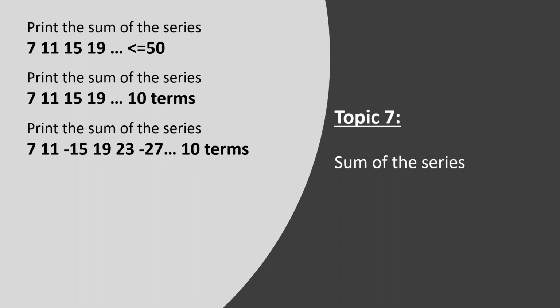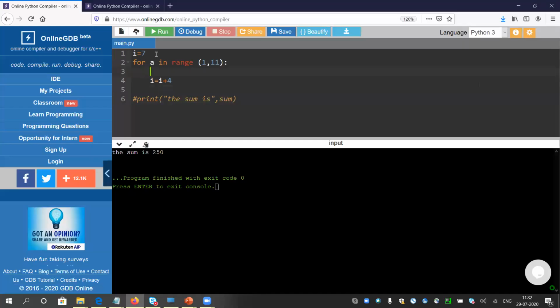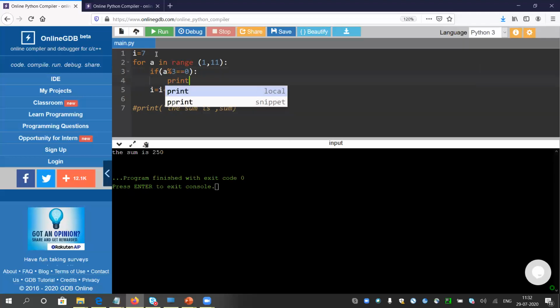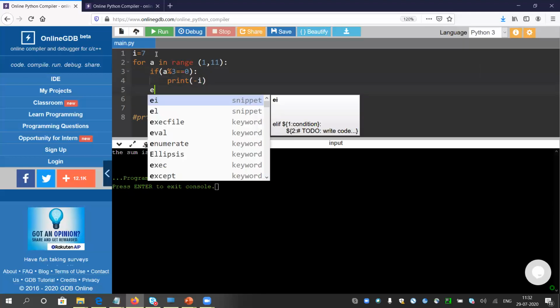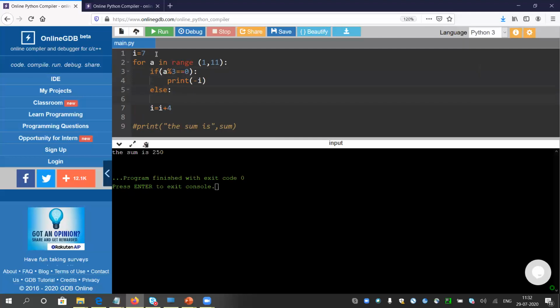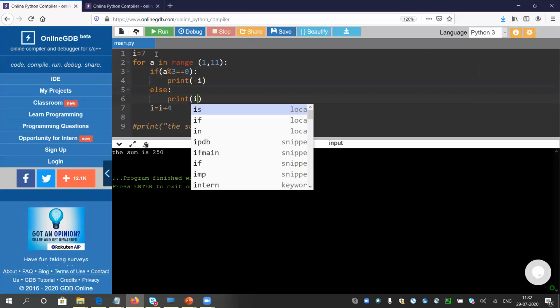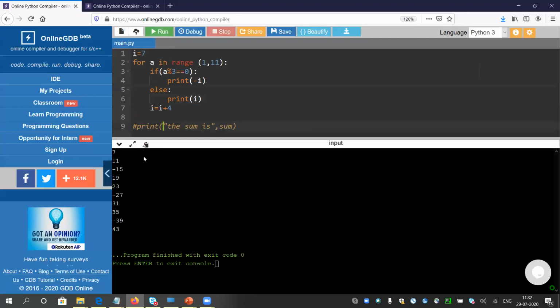So 7, 11, minus 15. Every third term is minus. So if a percentage 3 equals to 0, print minus I at that time, and else we have already solved this problem earlier, print I. I hope we have not made any mistake. Yeah, it is printing it correctly.